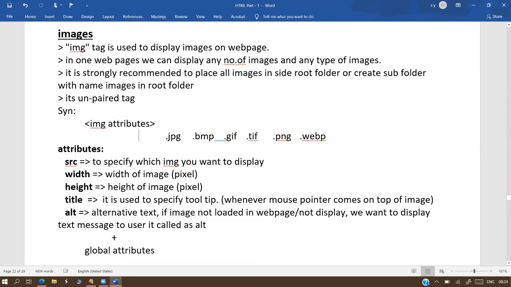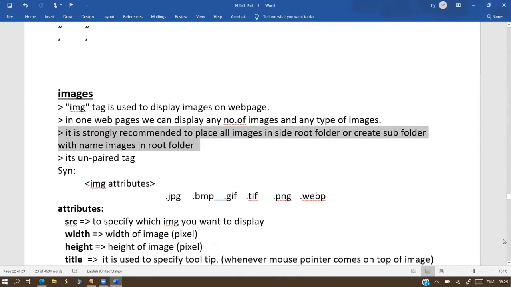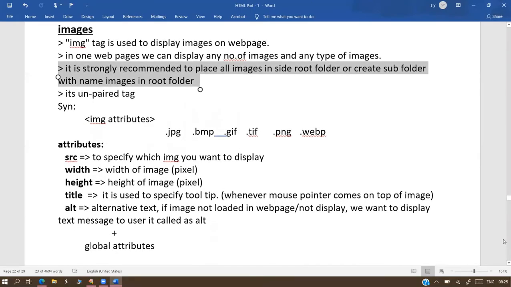So the image tag is a single tag, and it needs some arguments here. That means attributes are compulsory. Next, before going to the programming, one small suggestion. How do we get the images, sir? That is your choice. You can download them from the internet or copy them from your mobile. Already you have some photos, snaps, selfies or something. Copy all of those into your project.